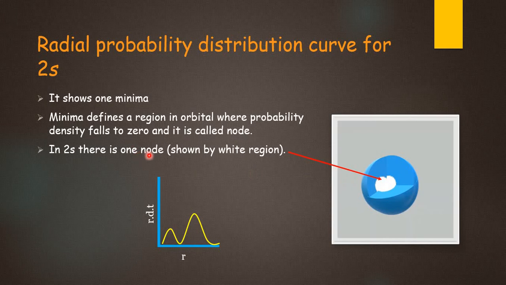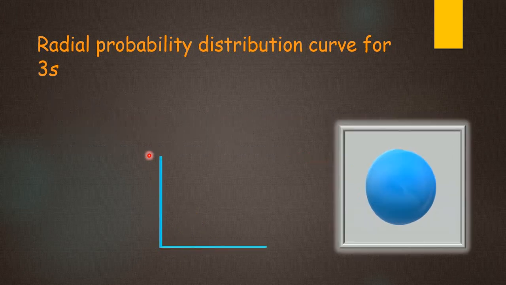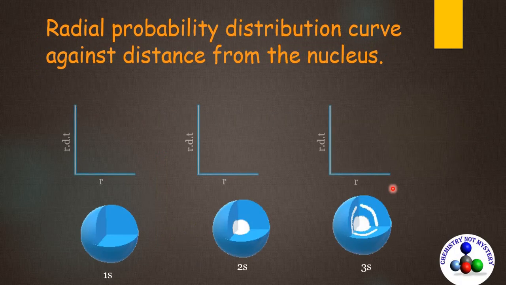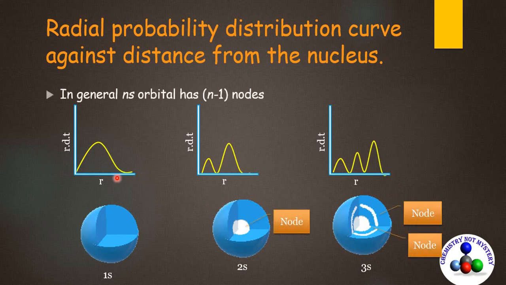In 2s there is one node. When we draw the same curve for the 3s orbital, it shows two minima. That means there are two nodes. When you compare the number of nodes in 1s, 2s and 3s orbitals, you can establish a general rule that an ns orbital has n-1 nodes, where n is the number of the orbit.